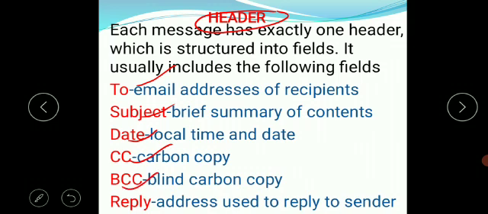If we want to send email to some other person so that the To and CC mail IDs will not know, then we will write that address in BCC. Like if you want to send a copy of the mail to your friend without the information of other people, then we will write the address of your friend in BCC. Then reply, it contains the address used to reply to the sender.